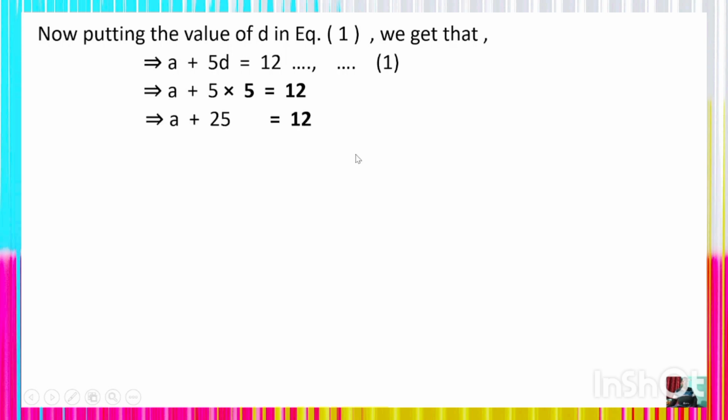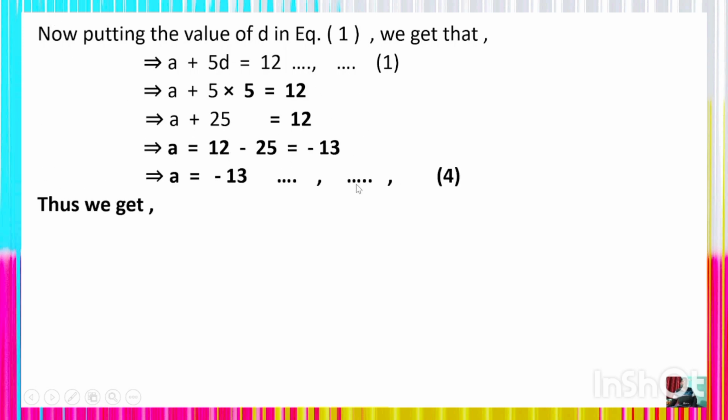So A plus 25D is equal to 12, and A is equal to 12 minus 25, which is minus 13. Thus A is equal to minus 13, right? Thus we get the value of A and the value of D.